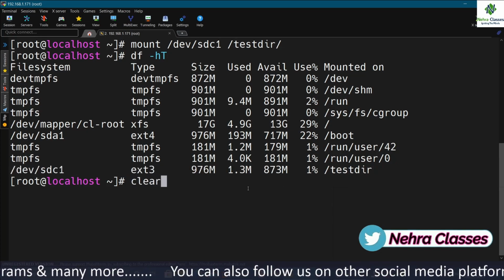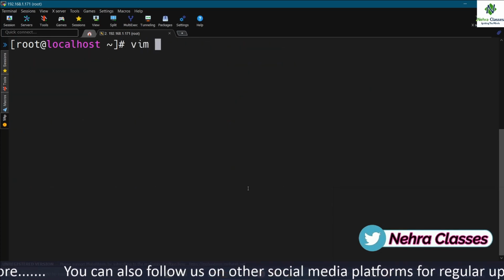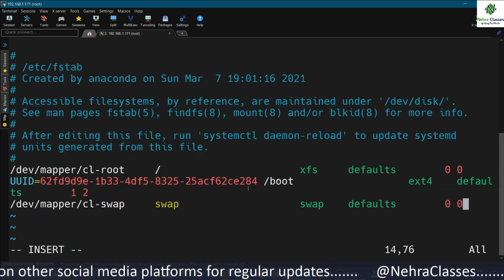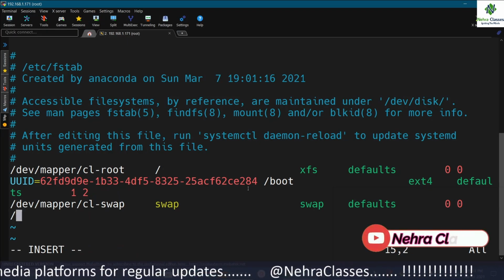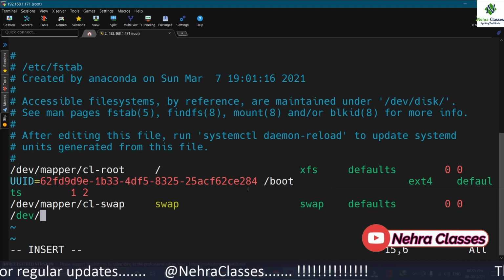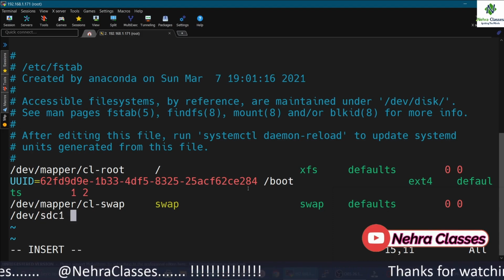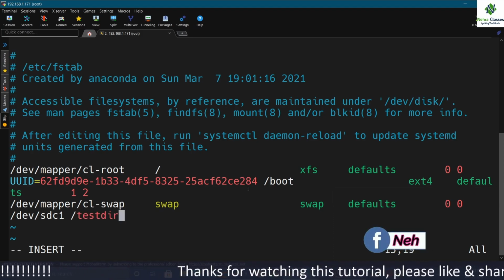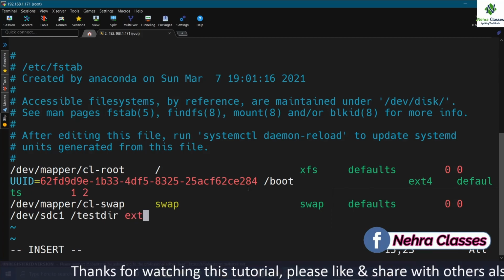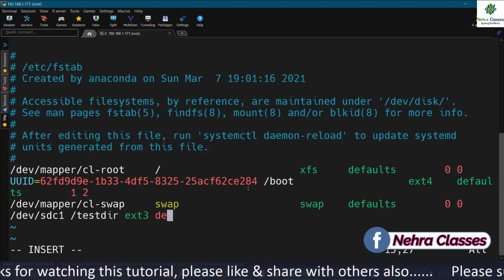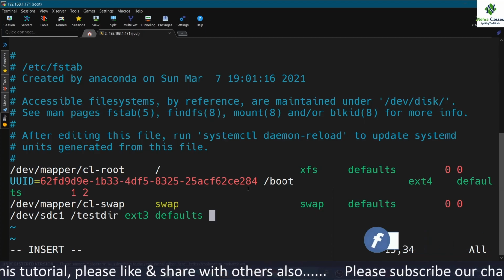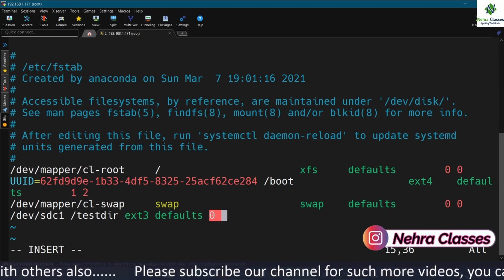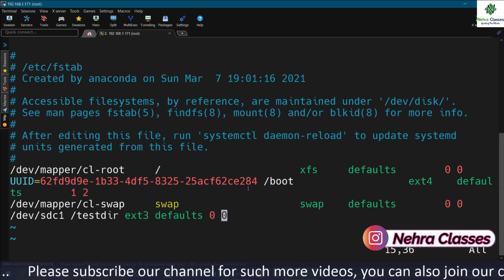If we want to make this permanent, we can open the /etc/fstab file in the vi editor, go to the last line, and make an entry for this partition. I will write here /dev/sdc1. After that, we mention the mount point, /test_dir. Then we specify the type, ext3. For the options, we mention defaults. I don't want to dump the data, so I mention 0, and I don't want to check the file system at boot time, so I mention 0 again, and I will save this file.